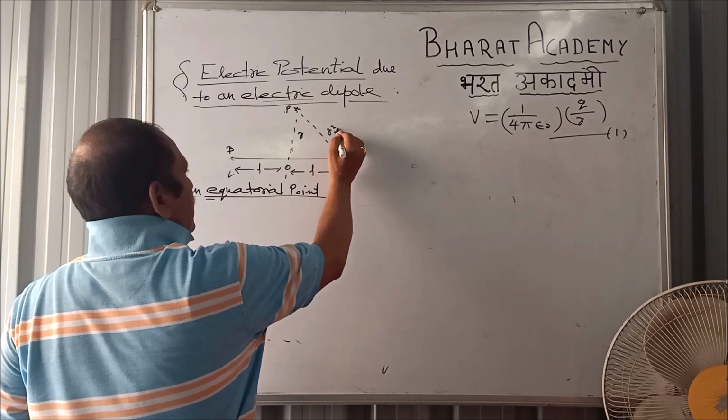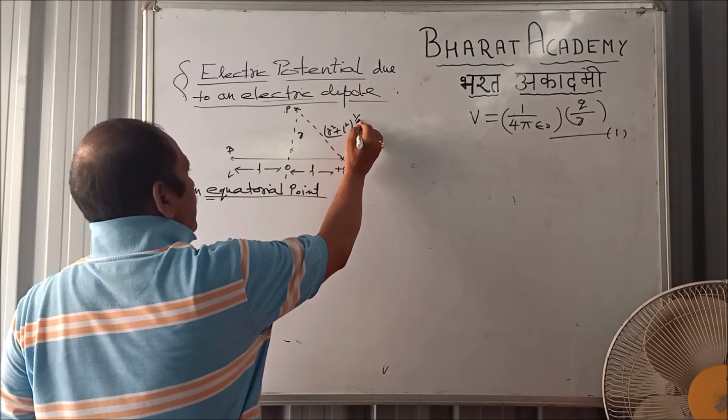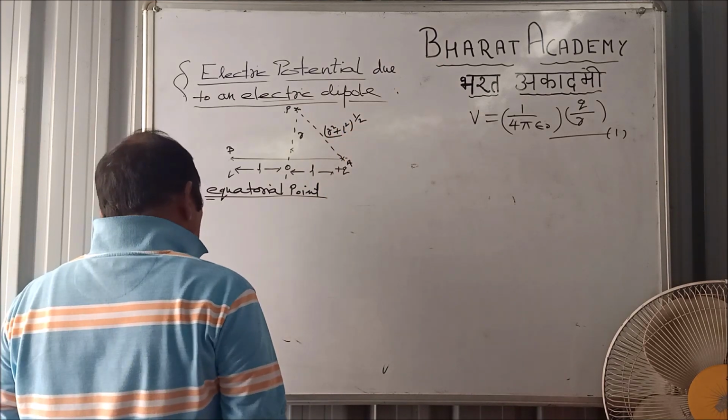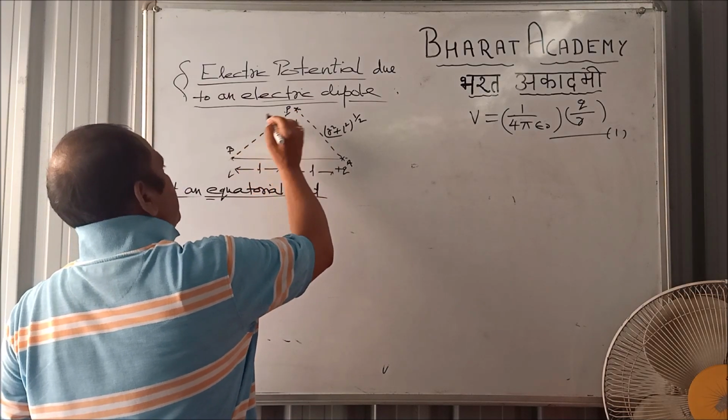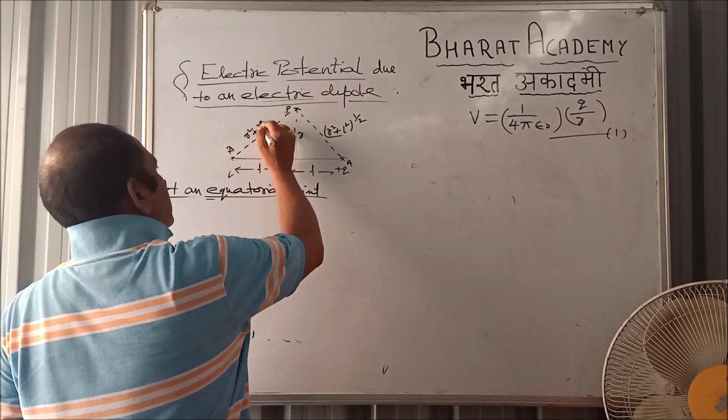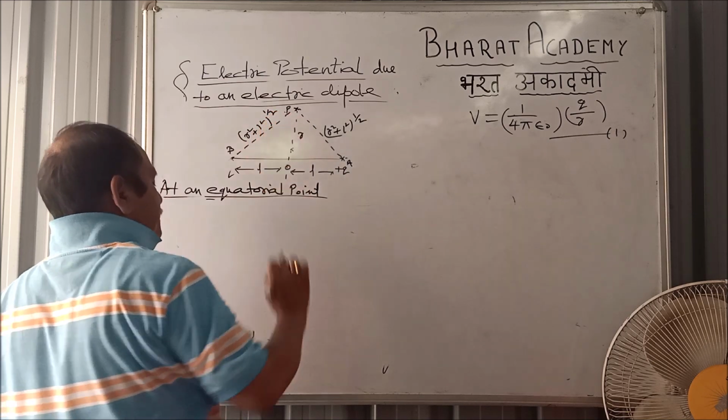This distance will be r square plus l square, its power half. Same way here, it will be r square plus l square, its power half.